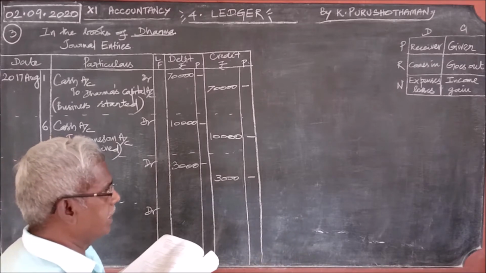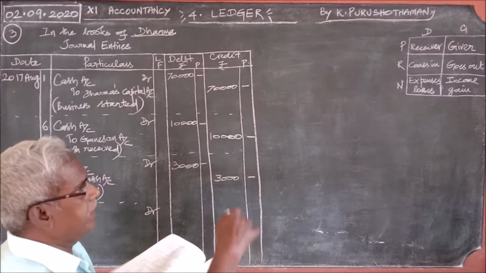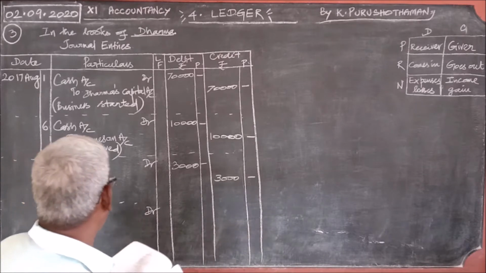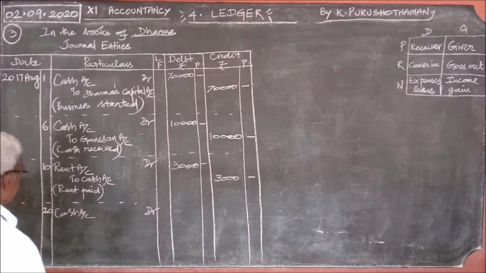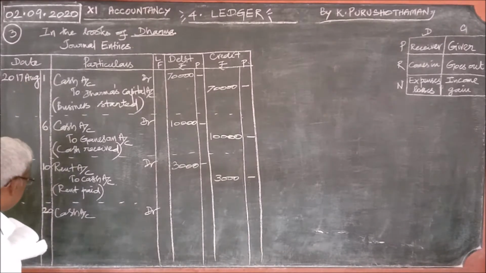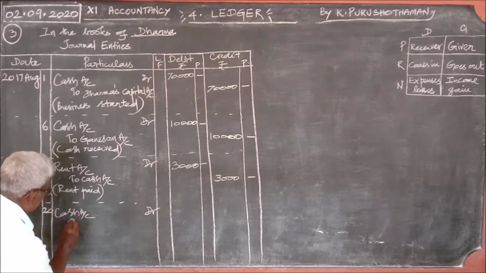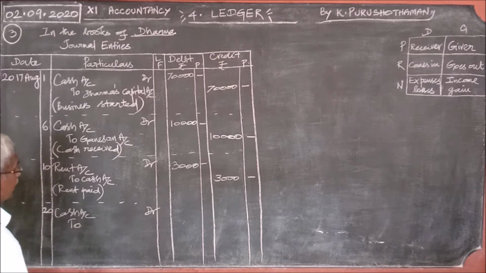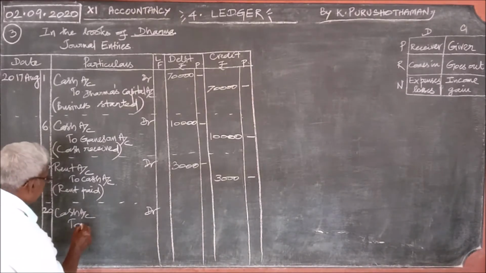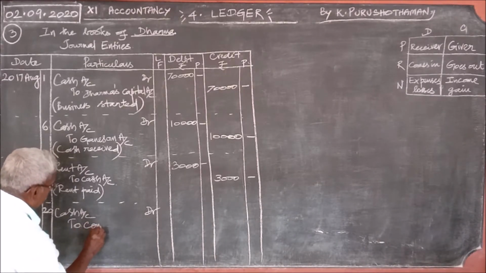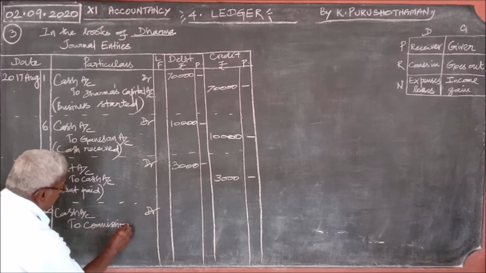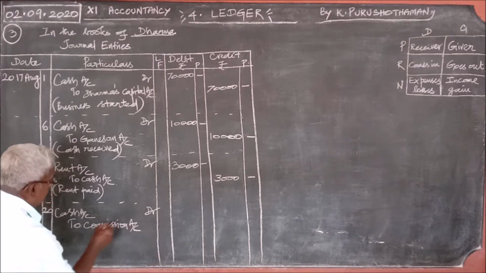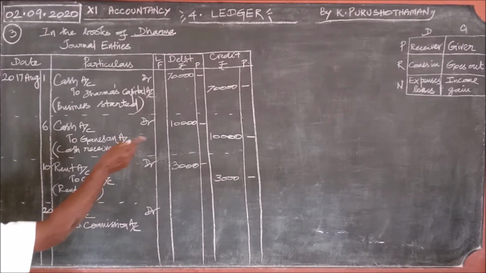When commission is paid, it is an expense. So here, the commission is an income. So credit all income, as per rule. We should write cash account debit to commission account. This is an income, credit all income rule.